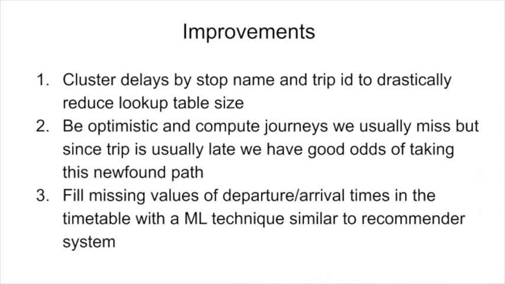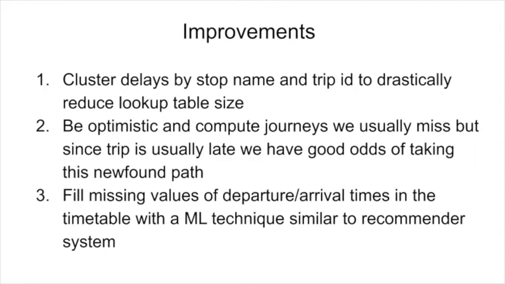As future improvements for Trip, if any exist, we would reduce the dimension of our mean, standard deviation table by clustering the accumulated delays by stop and trip ID. This would change the table size from 5,900 times 180,000 to an estimated size of less than 100 entries, since we expect roughly 5 clusters for the stops and 10 for the trip IDs. This improvement would greatly reduce the query time of each miss probability, which make for numerous calls during the algorithm run.